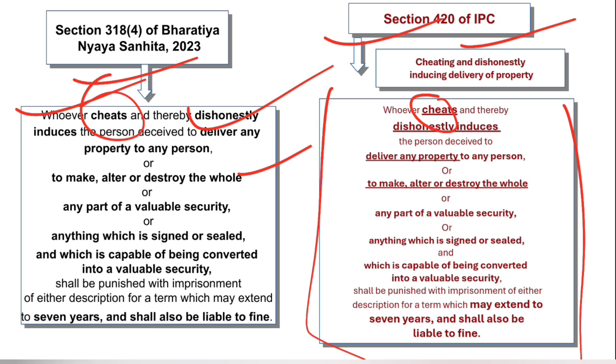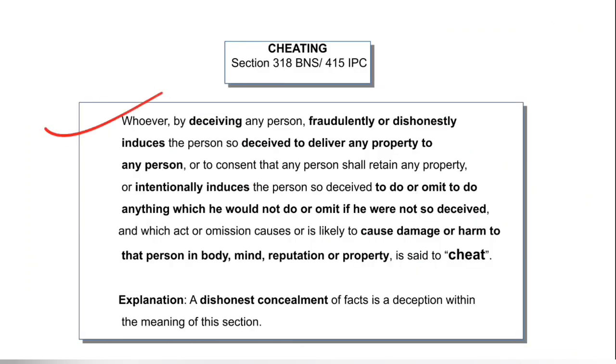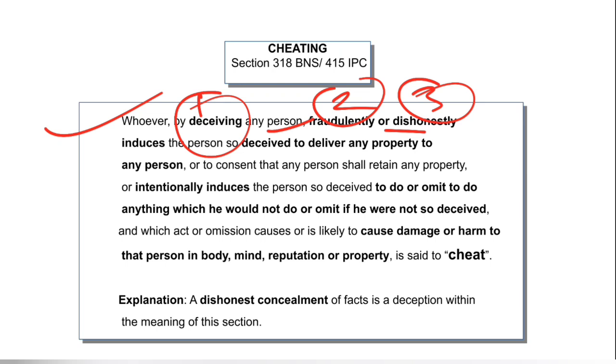So whoever cheats means cheating must be there under 420, and cheating is provided under 415 of IPC, and here subsection 1 of 318. So we must first learn what is cheating. Cheating says: whoever by deceiving any person, fraudulently or dishonestly. So ingredient 2 or 3, either of it: fraudulently or dishonestly induces the person so deceived.